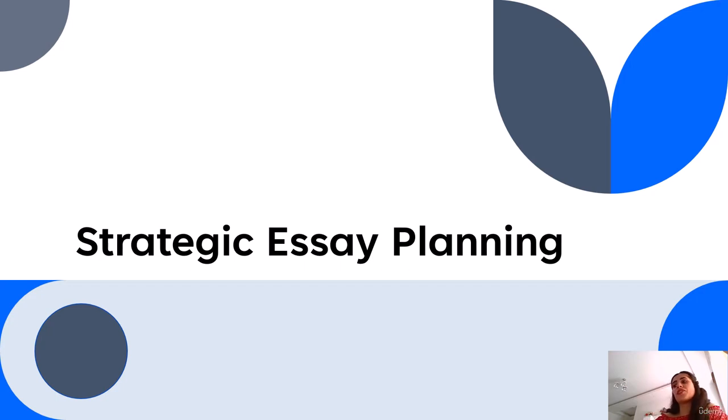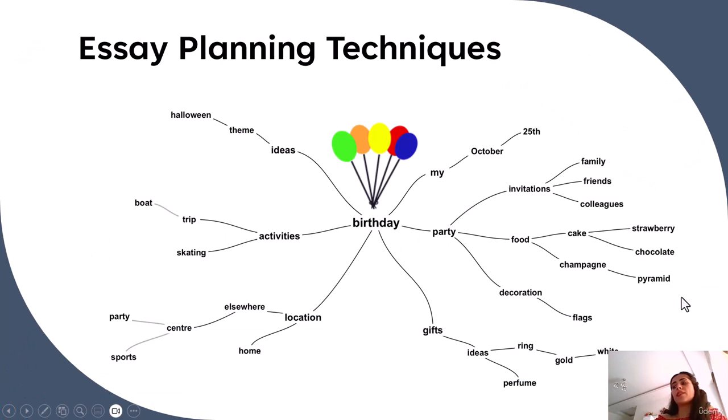Welcome back. Having dissected our essay question, it's now time to plan our essay strategically to ensure coherence and a strong argument flow. Let's break down this process. Effective essay planning starts with a mind map. This tool helps you visually organize your ideas and see how they connect before you start writing.